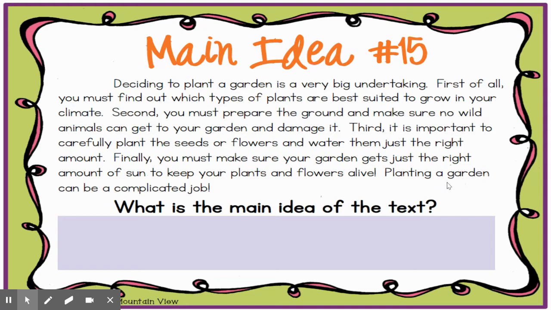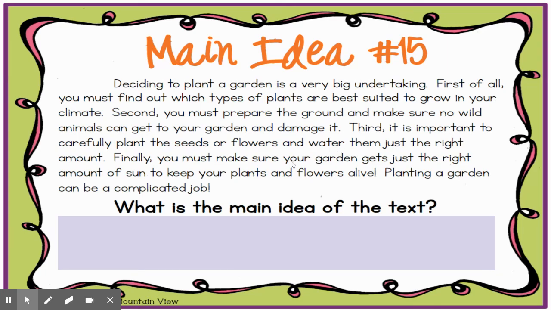Boys and girls, when you're finding main idea, you're almost always going to go back and read the passage again, kind of like we're annotating, just doing a quick annotation. Let's see what it says. You need to find out which types of plants are best suited to grow. You have to prepare the ground. You have to make sure no wild animals can get to your garden. You have to plant the seeds and flowers.